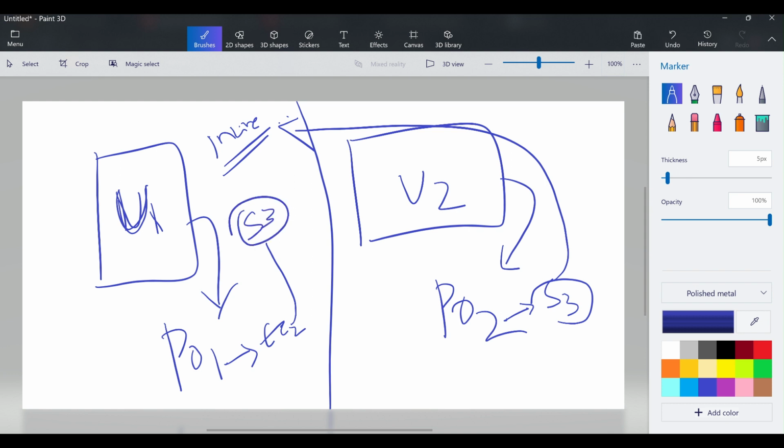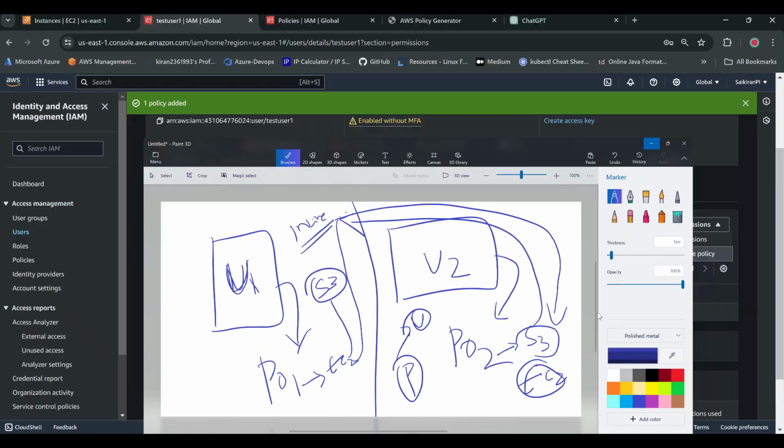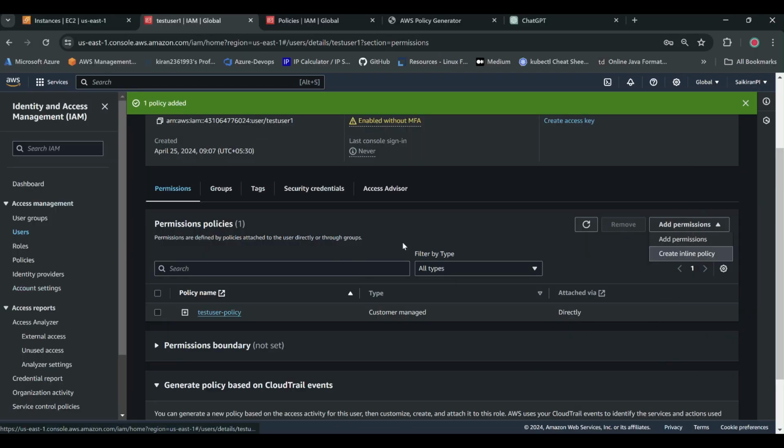I should have created two instances and shown you, but it's okay, just try to understand the story. So this is how inline policy works. If I copy this JSON file of user one and paste it in inline policy, he will have S3 and EC2. No need of creating a separate policy and attaching it to the user. Simply go to the inline policy and paste the JSON file there. So he will have access to both. This is inline policy.